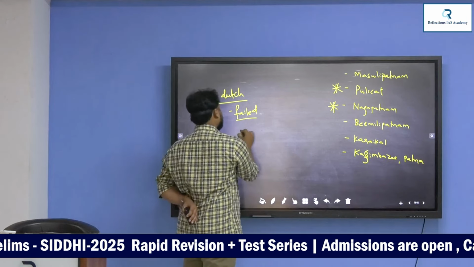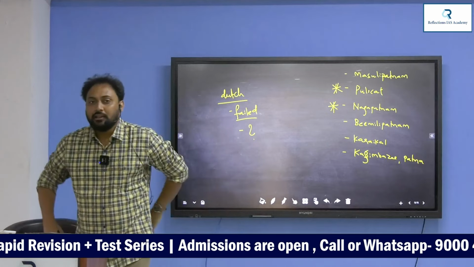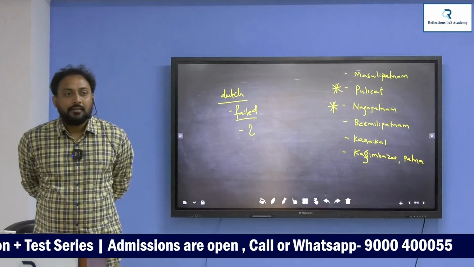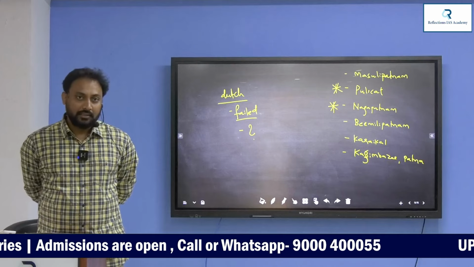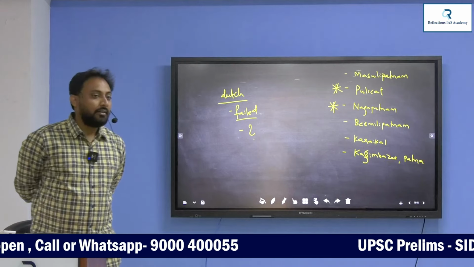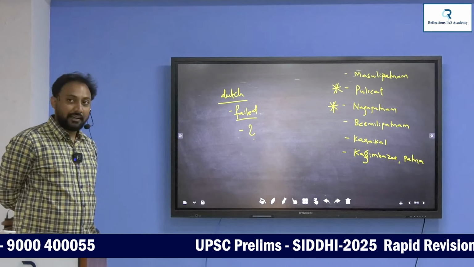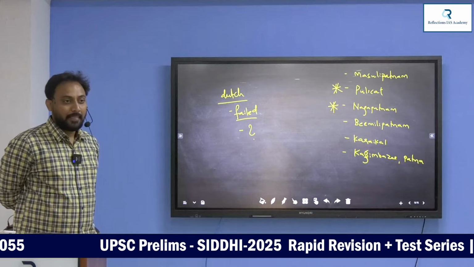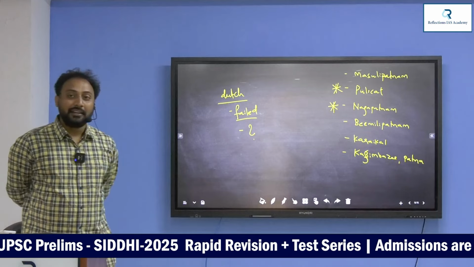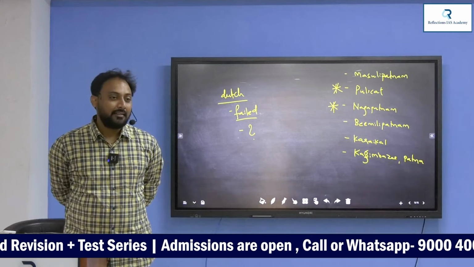Dutch failed. Why? What are the reasons for the failure of Dutch in India? They couldn't face the English. English has high tech. No, yeah, but Dutch was defeated by English in one battle. And also Dutch were defeated by Kerala Raja Martanda Varma in the 18th century.